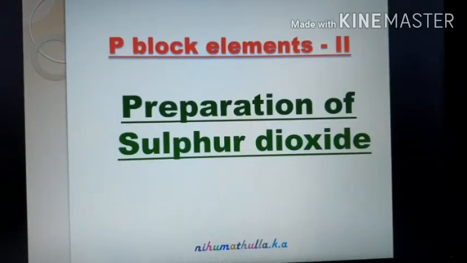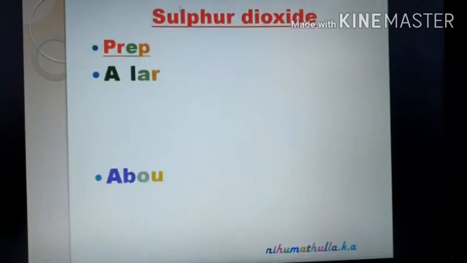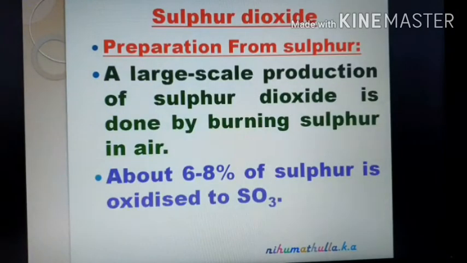Preparation of sulfur dioxide, SO2. Sulfur dioxide comes under P block elements 2 in the Tamil Nadu State Board 12th chemistry book. Preparation of sulfur dioxide, SO2. Sulfur dioxide, first preparation from sulfur.